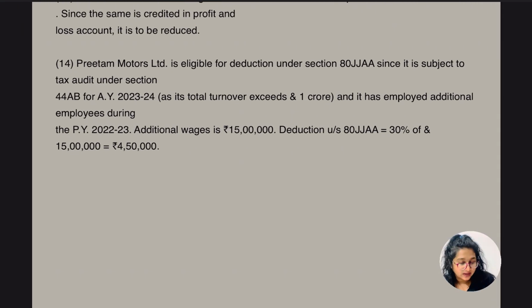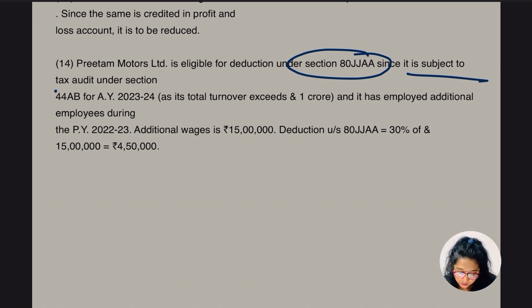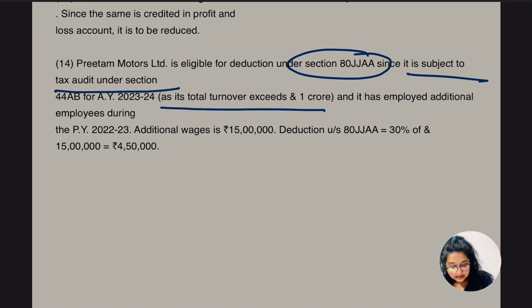The working note says Preetham Motor is eligible for the deduction under section 80JJAA, as we know, but we have actually not covered this section. I have not covered the deduction chapter, so hope you know this part. It is subject to tax audit under section 44AB for the assessment year 23-24 as the turnover exceeds rupees 1 crore, and it has employed additional employees during this year.